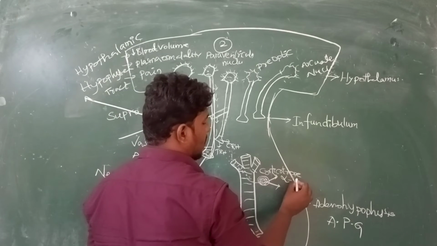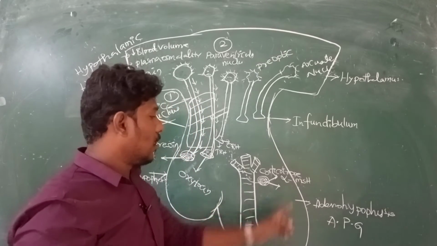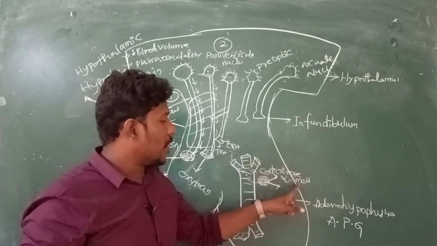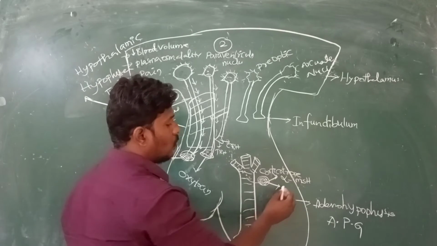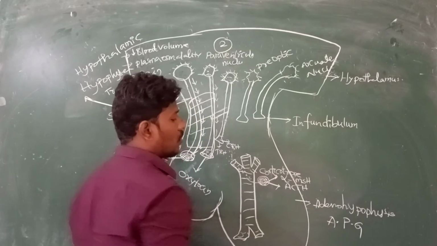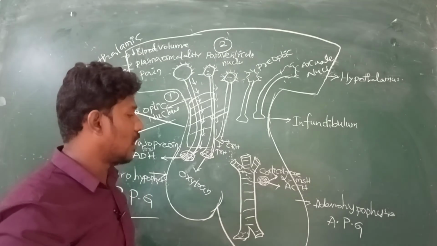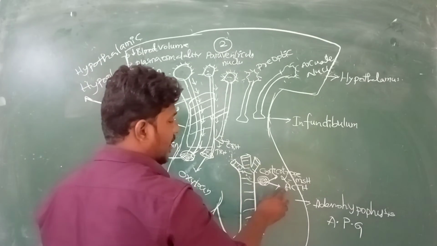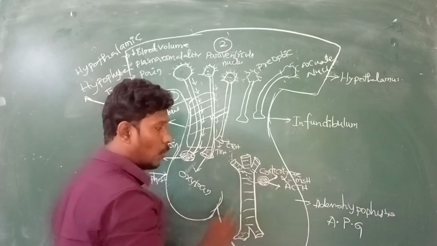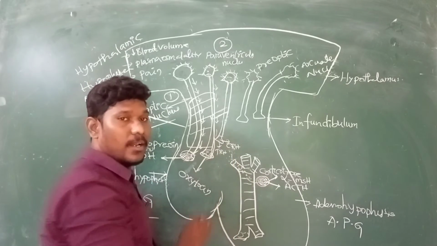The first one is alpha MSH, melanocyte stimulating hormone, and one more, ACTH. We already know the abbreviation of ACTH: adrenocorticotropic hormone, right? So ACTH and alpha MSH, these two hormones, are released by the corticotrope whenever it is subjected to corticotropin releasing hormone.